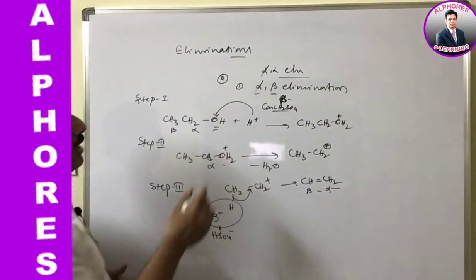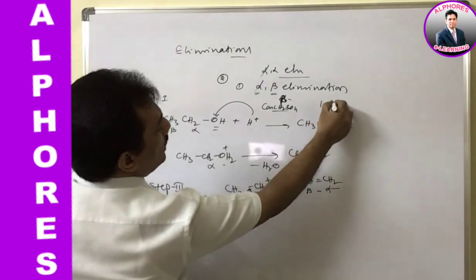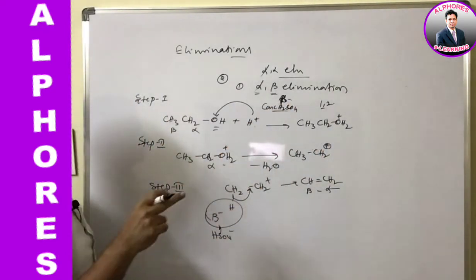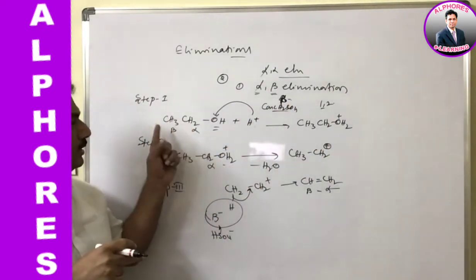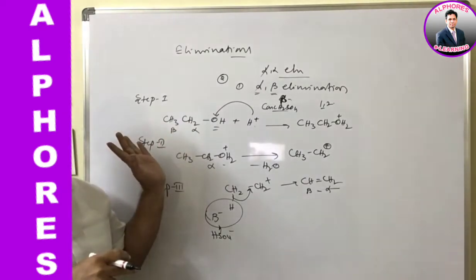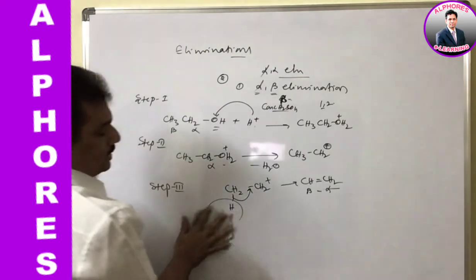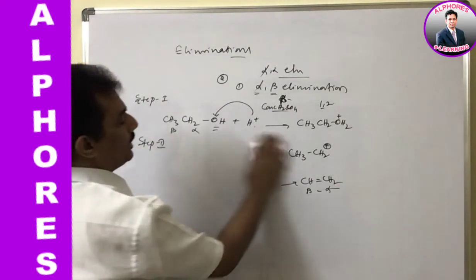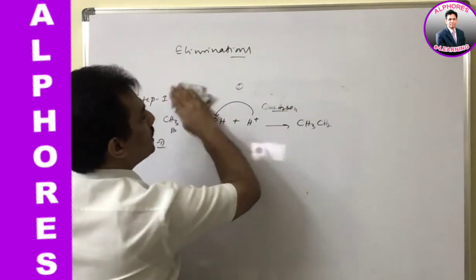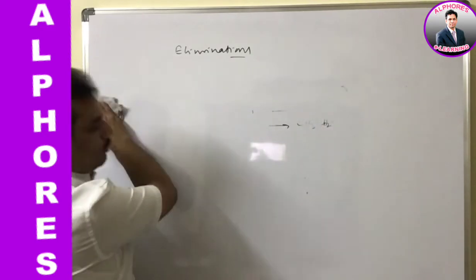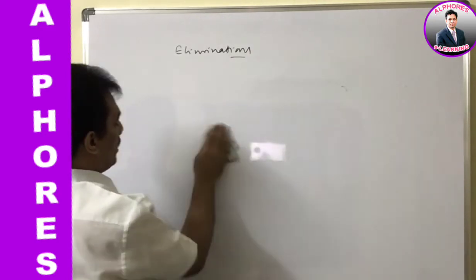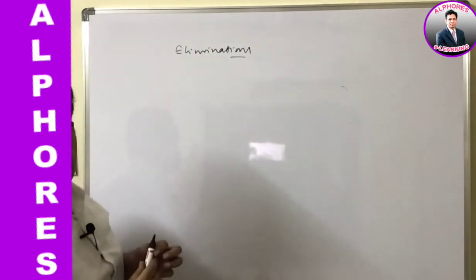Clear? And this alpha beta elimination is also known as 1-2 elimination, because here the groups are from adjacent carbons. It is 1-2 elimination. Clear? That is about elimination reactions in alcohols. But before concluding these elimination reactions, let me refer to Saytzeff's and Hofmann rules.